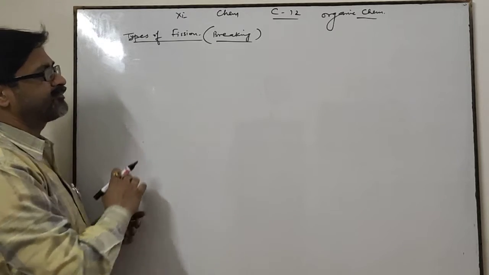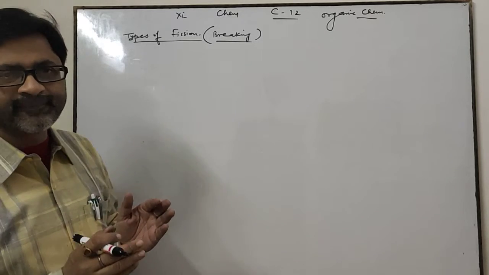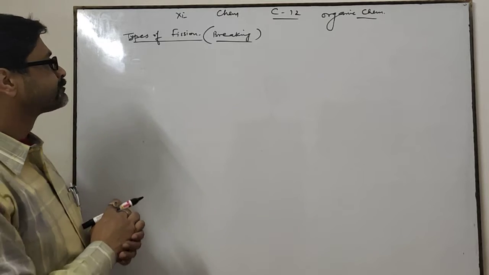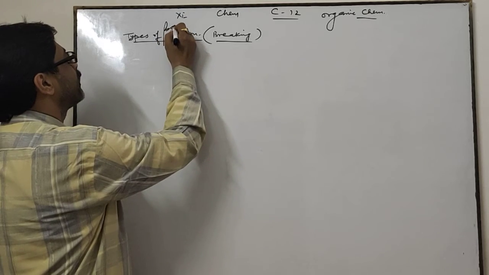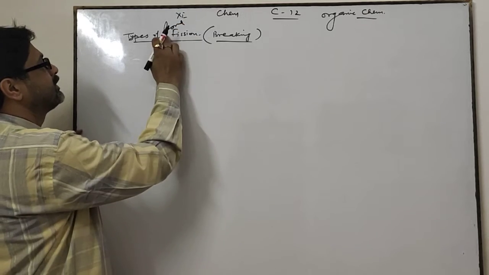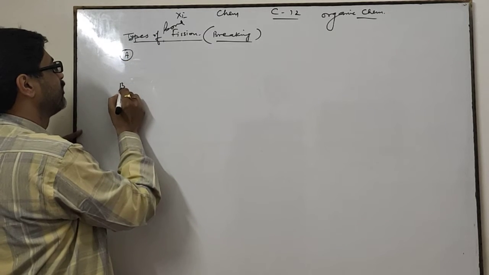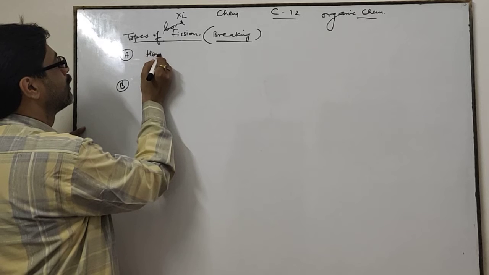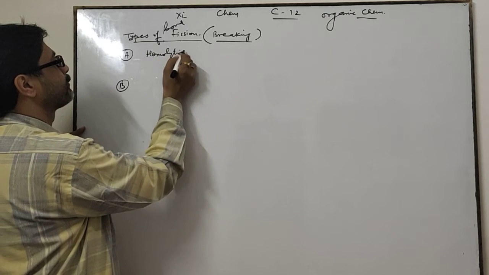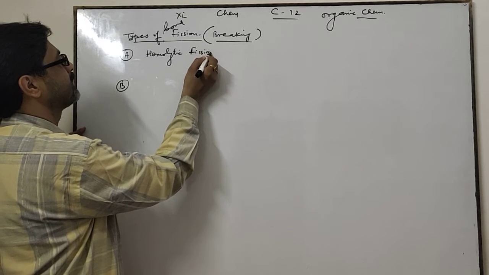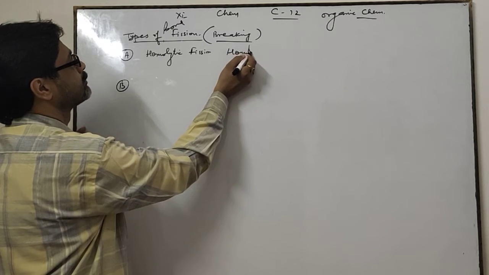This is the type of bond fission. This bond fission is of two main types. First one is homolytic fission, or you can say homolysis.